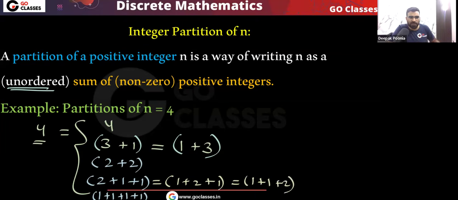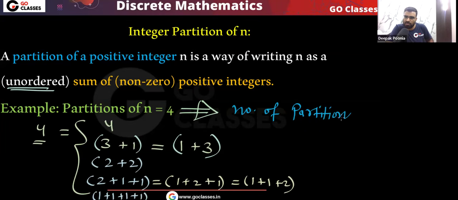Both are the same. So tell me finally, what is the answer? How many partitions of n equal to 4 are there? The number of partitions of n equal to 4 we will denote by P4. This is called the partition number of 4, that is, the number of partitions of 4. You can see that is 1, 2, 3, 4, 5. So the answer will be 5.